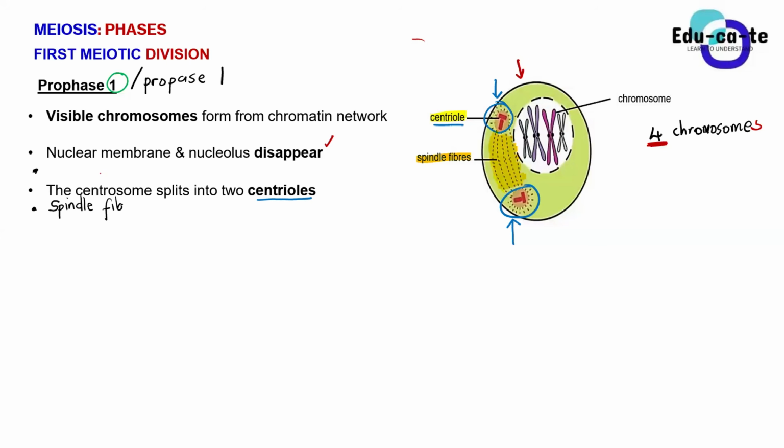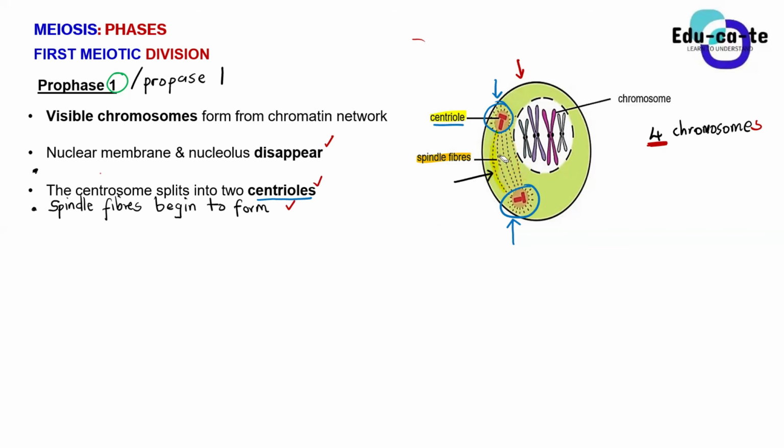So when spindle fibers form, we say that we can give that as evidence that this is definitely prophase 1. I'm sure you guys can all see the thread-like structures, which are these ones between the centrioles. Can you guys all see them? Yes. So the spindle fibers begin to form between these two centrioles.